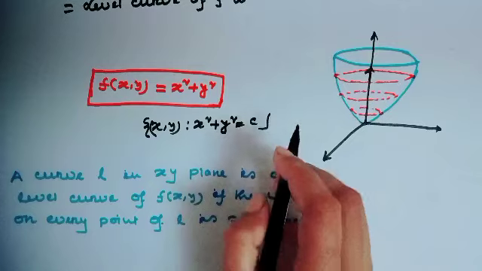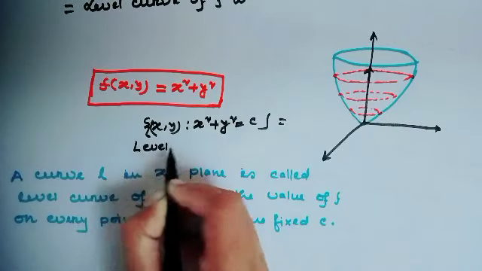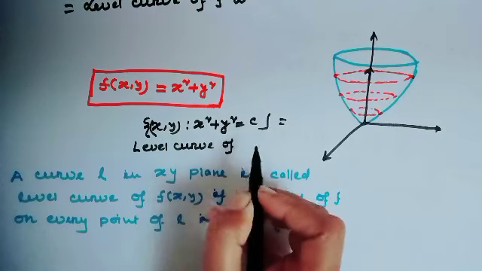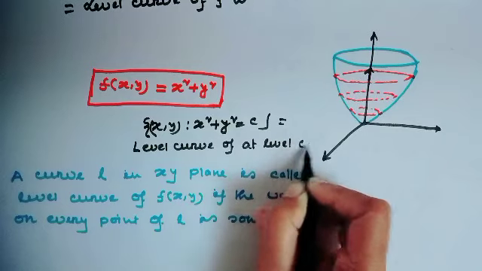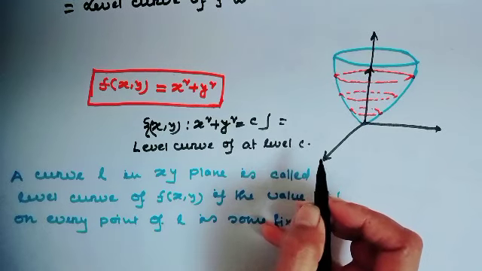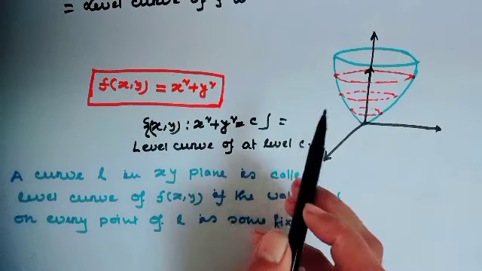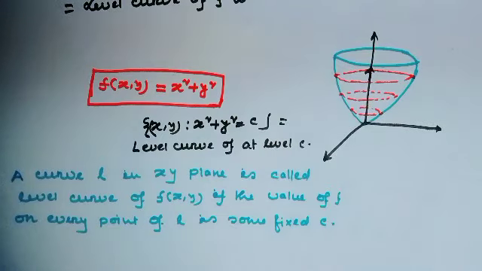And this is called the level curve of f at level c. This is a circle with radius square root of c. Okay?